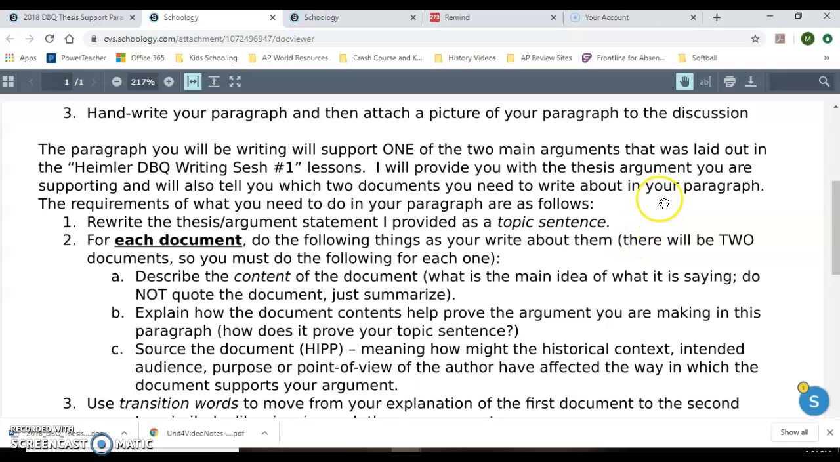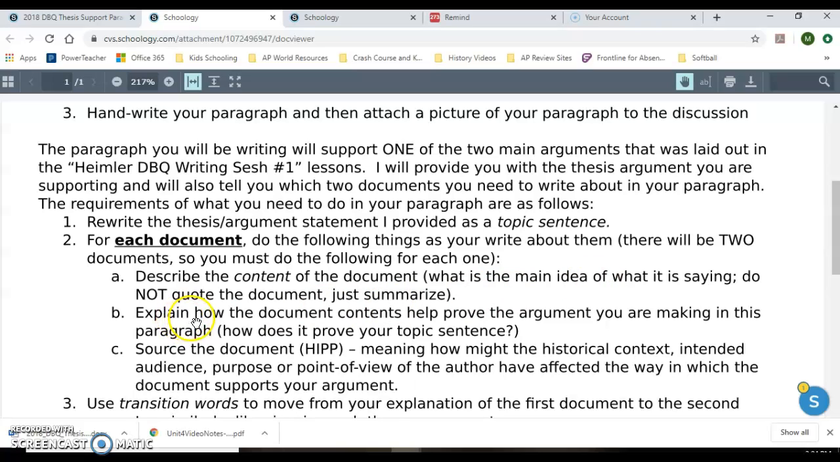Your supporting body paragraphs are always going to begin with a topic sentence, and that topic sentence is essentially the argument you're going to be making in that paragraph in response to the prompt. Then, for each document, so you're going to have to do this twice, for documents 1 and 2, by the way. For document number 1, you're going to have to describe the content of the document. You cannot quote it. Please don't quote it. Please don't simply restate what is in it. You need to basically summarize the main idea.